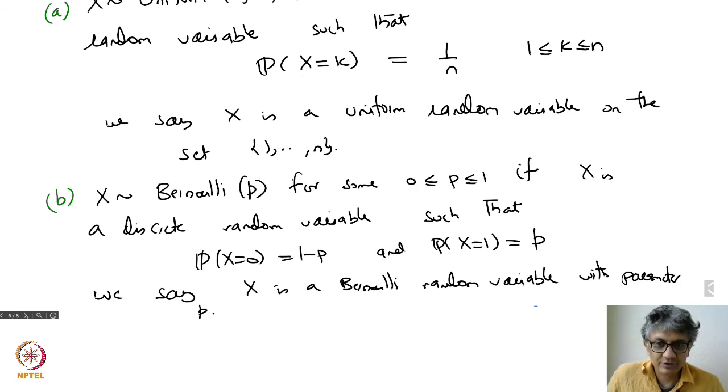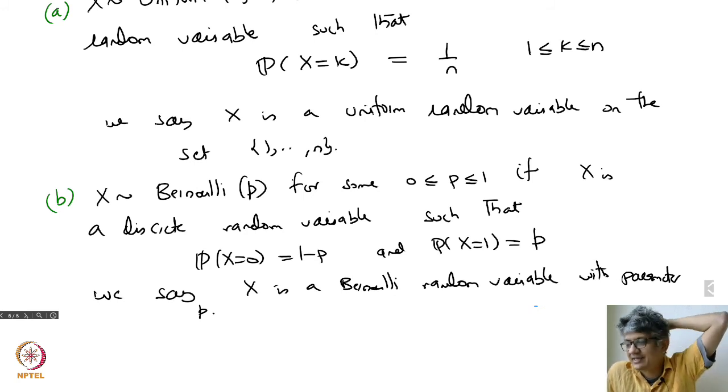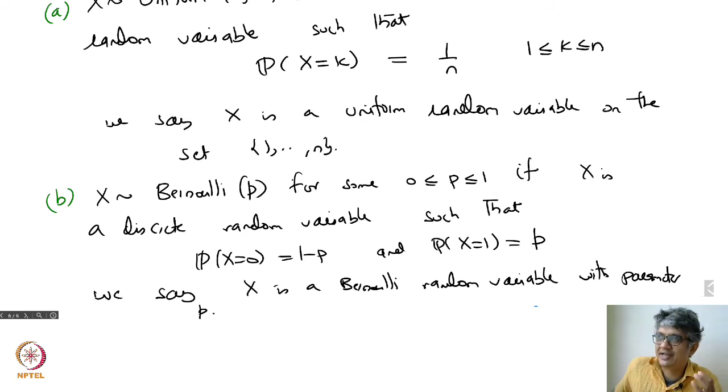So the context. You should go back and see that I've just forgotten about sample spaces. I've just said, okay, I have a random variable. I specify the probabilities it takes. With that, the range comes, and how the random variable distributes the probabilities on the range. And that's enough for me to do calculations. I don't worry about S and what S does and so on and so forth.